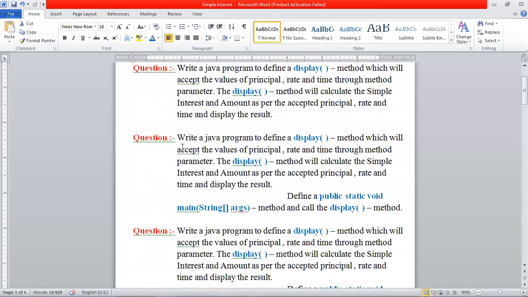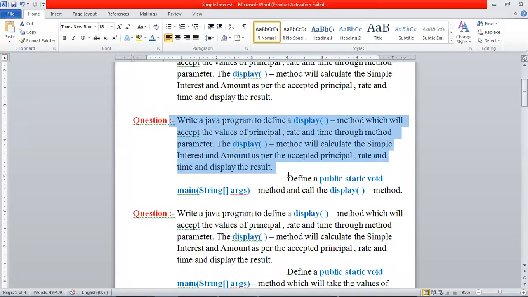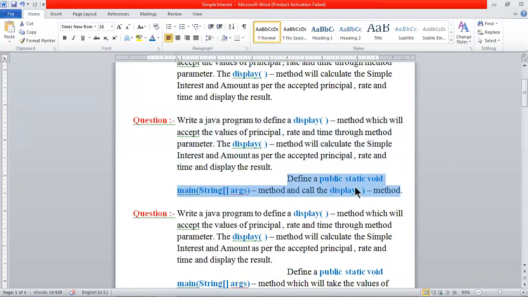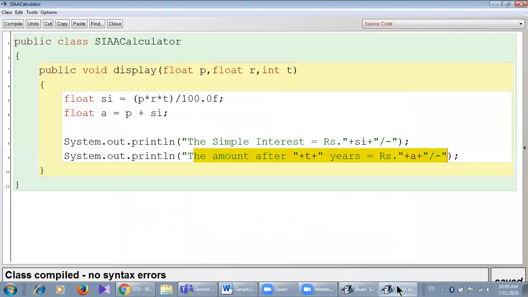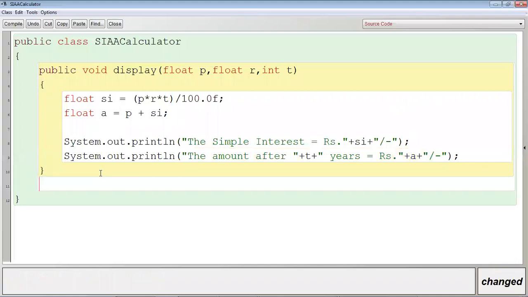Now question number 3 is write a Java program to define a display method. Okay, the first paragraph is same. See, read it. Write a Java program to define a display method which will accept the values of principal, rate and time through method parameter. The display method will calculate the simple interest and amount as per the accepted principal, rate and time. Okay, same. But the second paragraph became, here the demand of the question is, we will have to define public static void main string array args method, and from within the main method, we have to call the display method. Okay. Now, as per the demand of third question, the program will be like this.